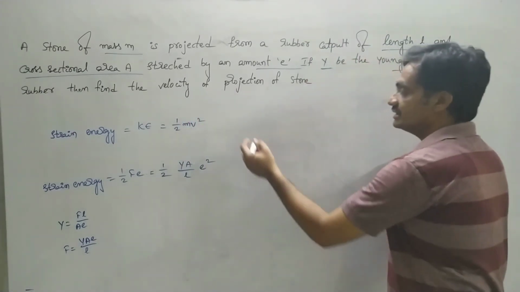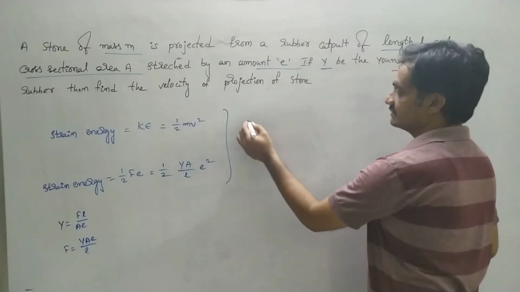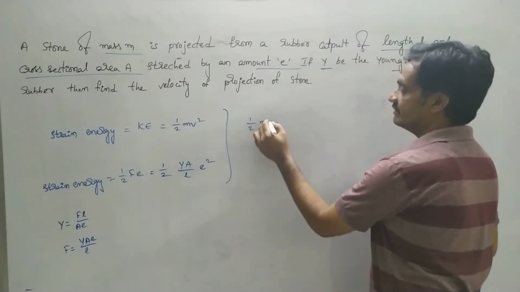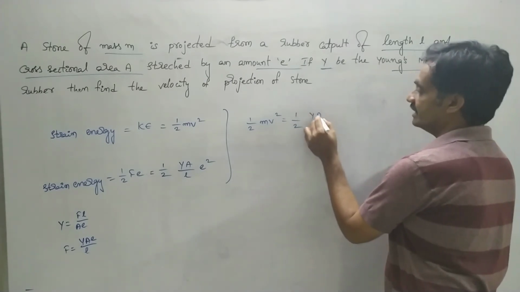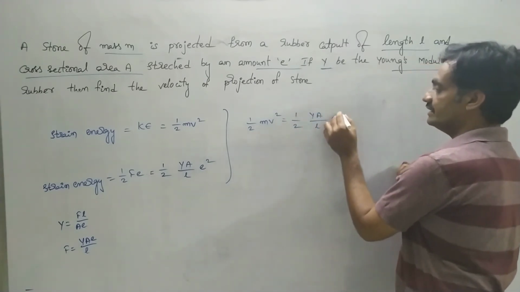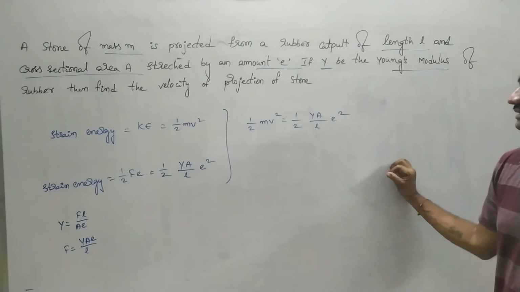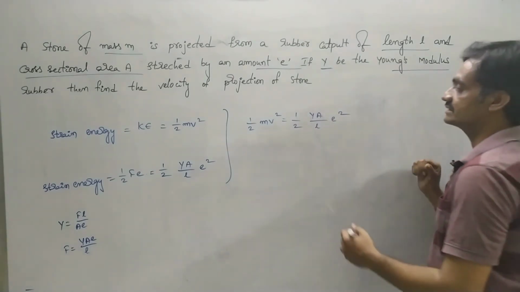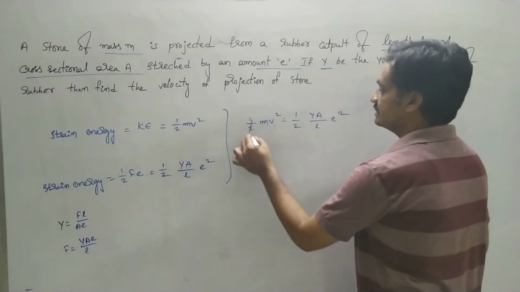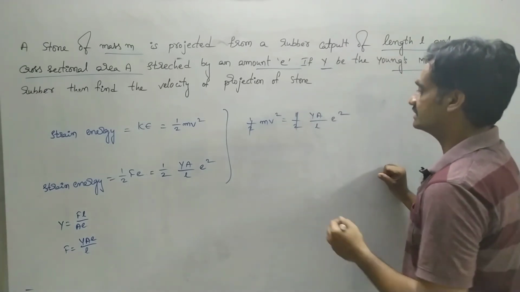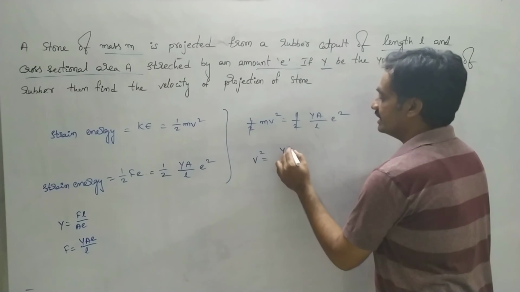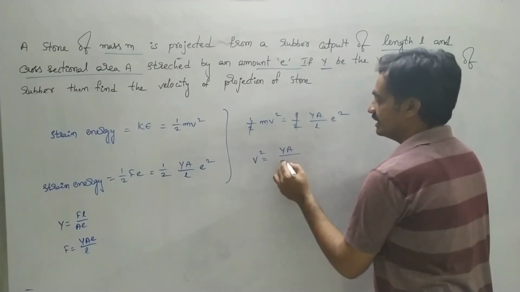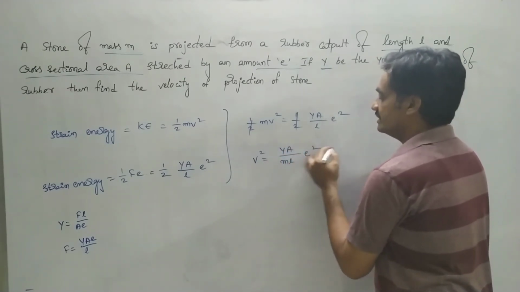Then as we equate both the expressions, observe that half mv square is equal to half YA by L into E square. So here half gets cancelled on both sides, then v square is equal to YA by mL into E square.